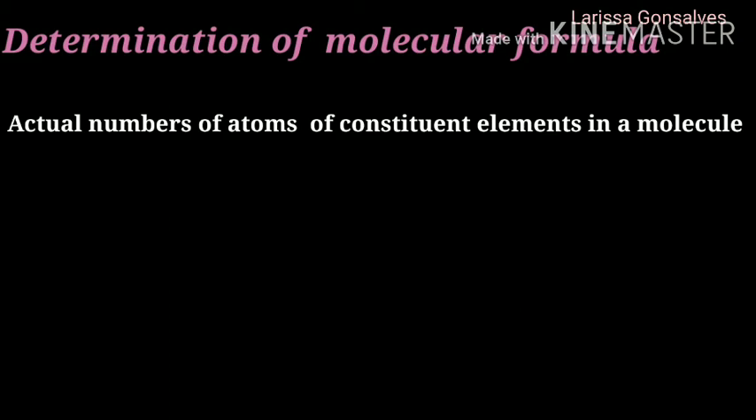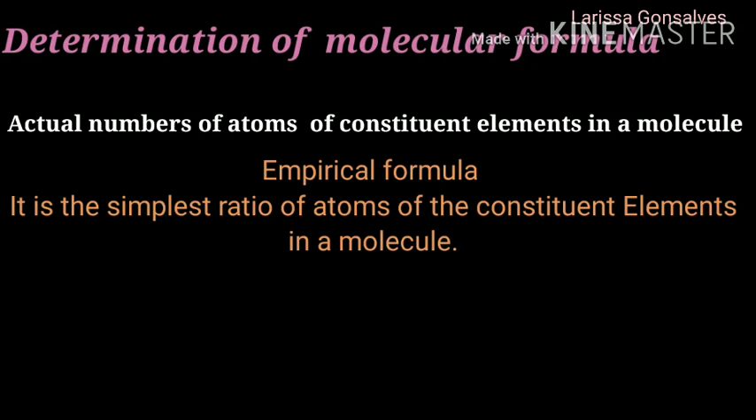Next topic is determination of molecular formula. Molecular formula indicates the actual number of atoms of the constituent elements in a molecule. Now we are going to study how to determine the percent composition and empirical formula. What is this empirical formula? It is the simplest ratio of atoms of the constituent elements in a molecule. Now we are going to study how to calculate the percent composition of elements and the empirical formula. So here are some steps which will help us do so.